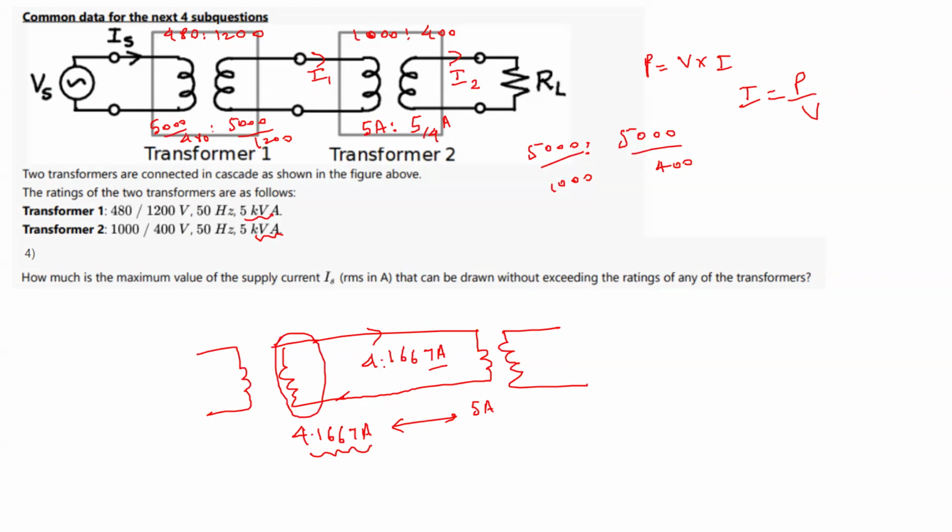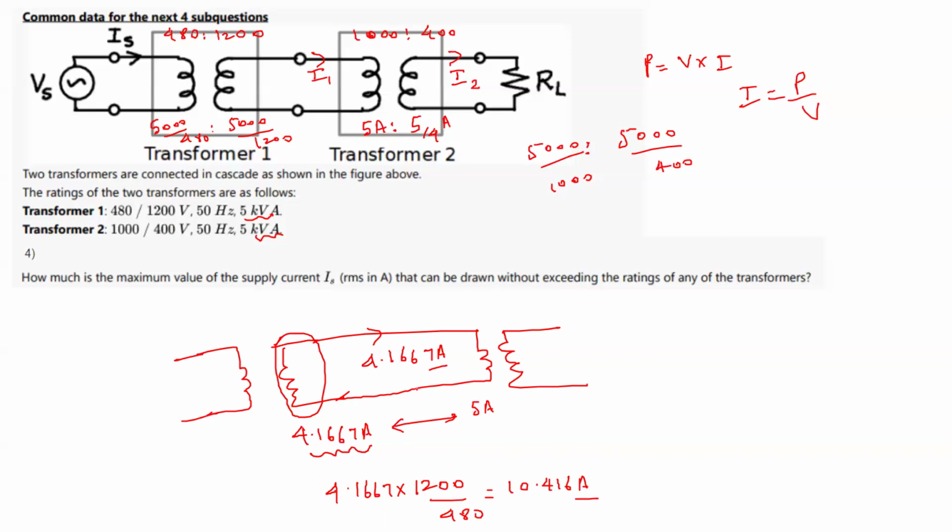Okay, so if I take this current as 4.1667 ampere, on that side you just multiply the ratio, so you will get the current like this: 4.1667 into 1200 by 480. So this will come out to be 10.416 ampere. So why did we take 4.1667 instead of 5 ampere here?